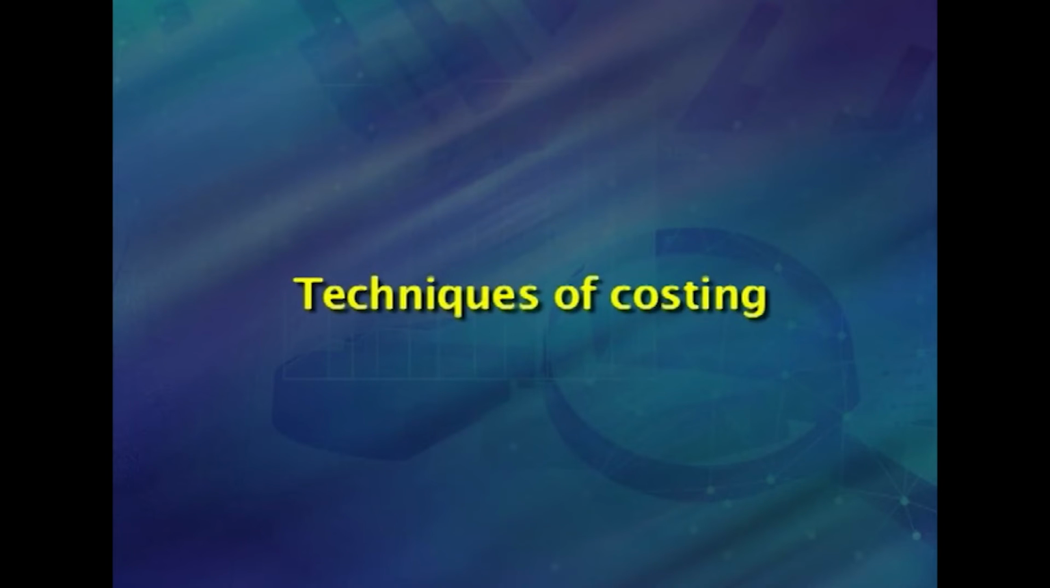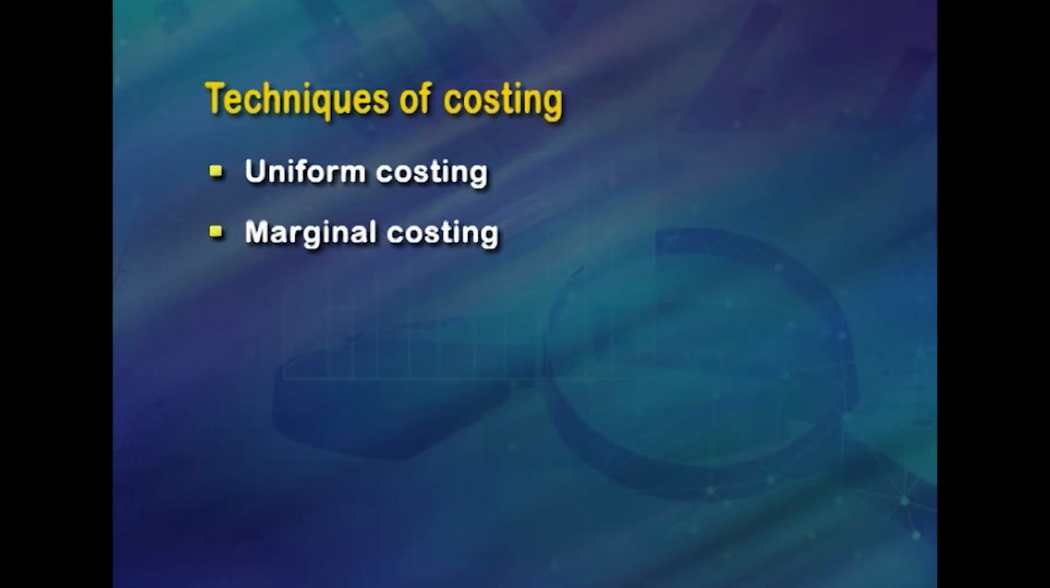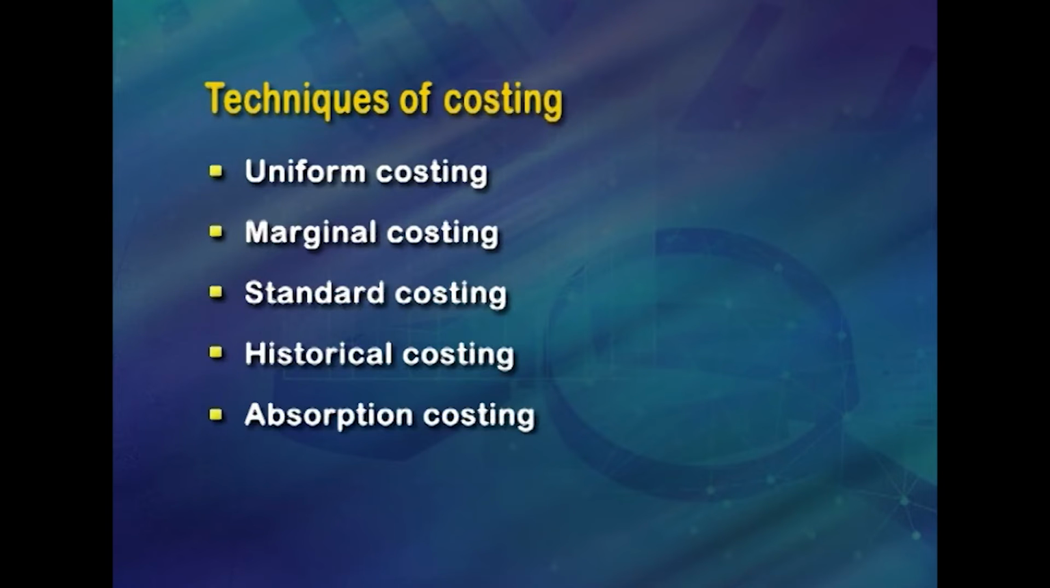Now let us see the techniques of costing. We all know costing is the technique and process useful to allocation of expenditure, cost ascertainment, and cost control. In order to fulfill the needs of the management, it supplies necessary information to the management. There are various techniques of costing like uniform, marginal, standard, historical, and absorption costing. Now let us briefly understand these different techniques of costing.